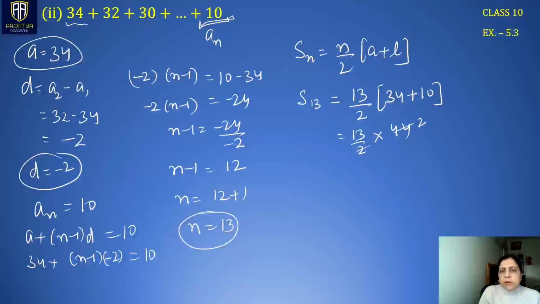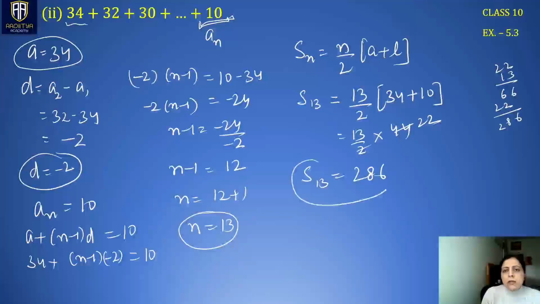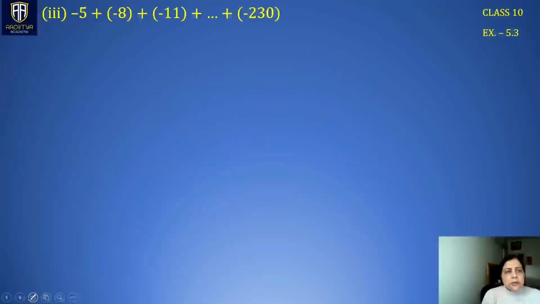Right? This is 22 multiplied by 13. 66 and 22. Right? So we have 286. 286 is the sum of these 13 terms of the sequence. Right?